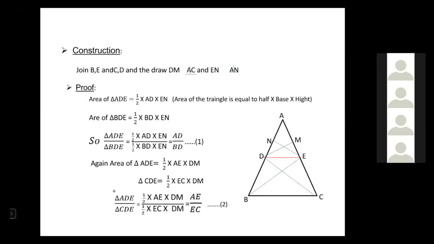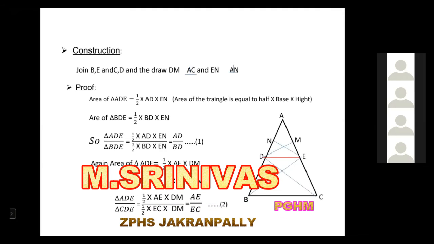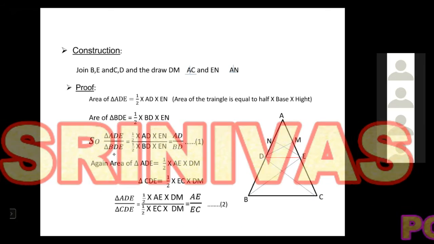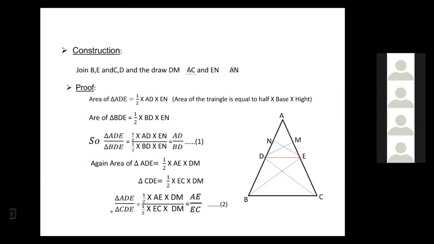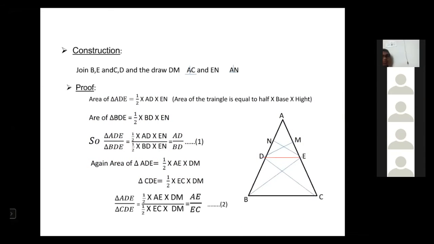And BDE and CDE areas are equal, because triangles drawn on the same base and between the same parallel lines have equal areas. So the denominators are equal. In a fraction, if numerators and denominators are equal, then these two fractions are equal.